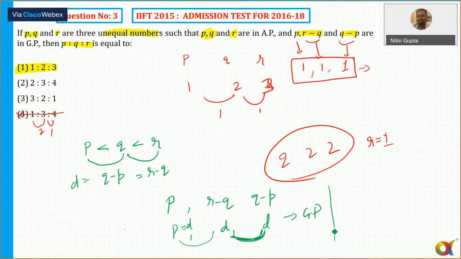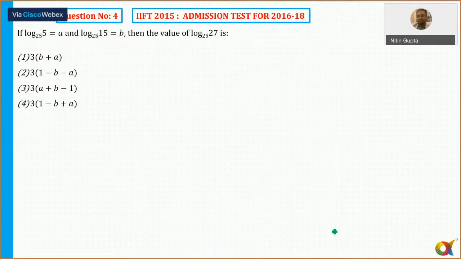Okay, चलो, let's move ahead. Another easy question. Whenever such types of questions are given, we have discussed in the class, also in the boost camp, कि it's better to use the options also. Options से बहुत सारे ideas मिल रहे हैं. If you look at the options, in almost all the options we are getting plus A. If you take minus as common, I'll get B plus A plus B. In the fourth option, it is minus B plus A. But in three of the options, it is A plus B. So let's try to identify if we can get something like A plus B. So from the options, you are getting a lot of hints here कि कैसे proceed करना चाहिए.